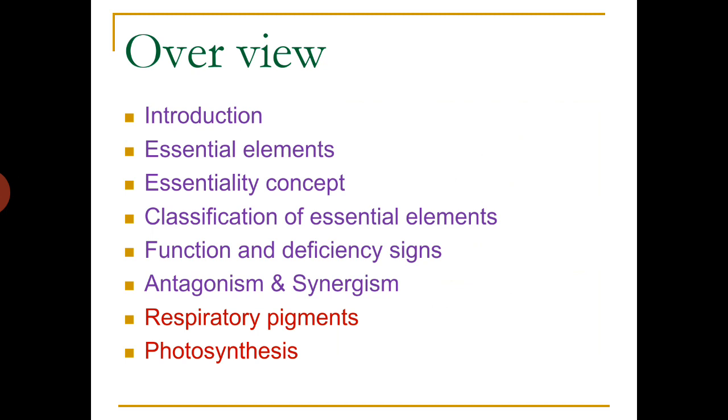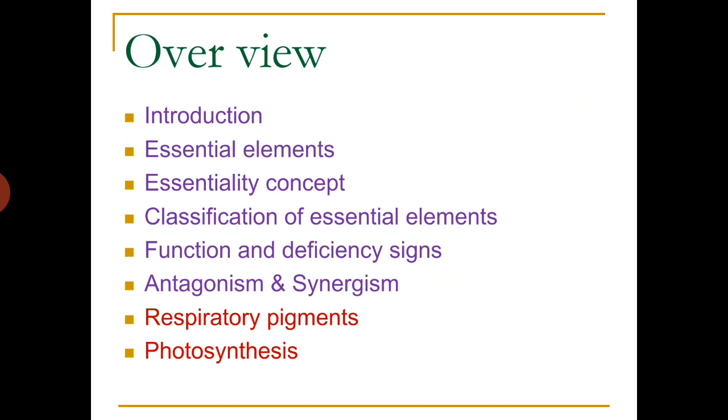Under this we can discuss the classification, the concept of essentiality, evolution of essential trace elements, the role of bulk elements, minerals and trace elements, and also deficiency symptoms and specific functions of these essential elements. Then we will discuss antagonism and synergism, that is, the influence of one element on another element, which may be positive or negative.